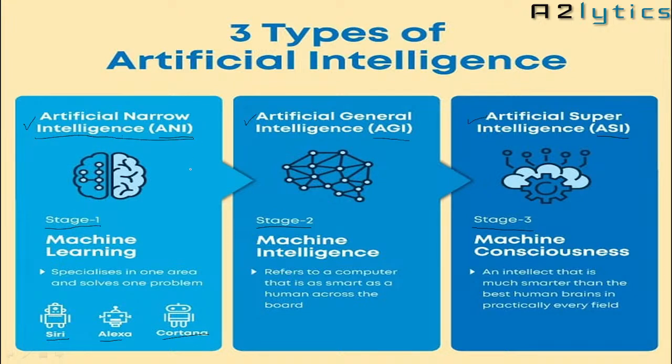In coming days, artificial general intelligence will be achieved, or artificial super intelligence will be achieved. So these are the three types, or three stages, of artificial intelligence. How can we make the machine intelligent? What are the stages of making a machine more and more intelligent?